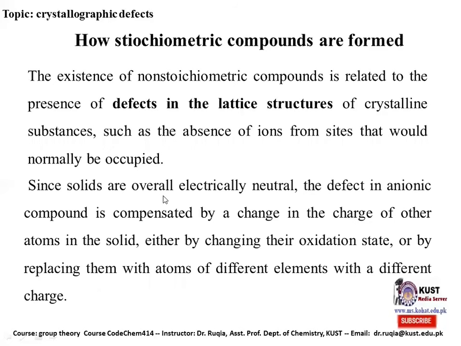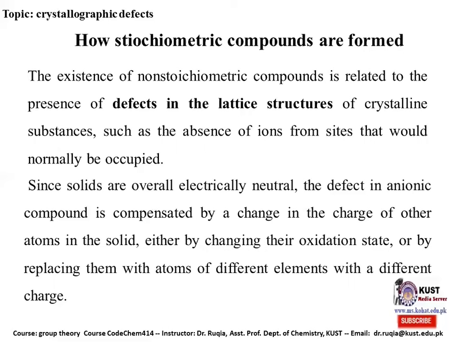Since solids are overall electrically neutral, the defects in the ionic compound are compensated by a change in the charge of other atoms in the solid, either by changing their oxidation state or by replacing them with atoms of different elements with different charge. Since we have talked about crystal defects, it is possible that the impurity coming from outside may have the same charge as the particles of the crystal.